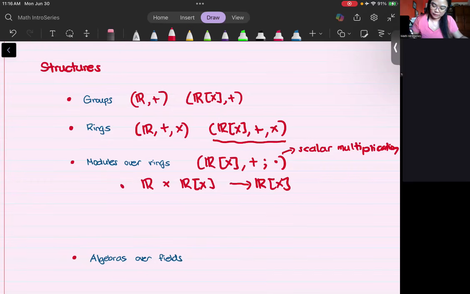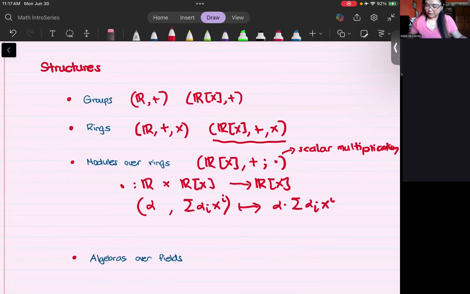Let's say I will denote this action by dot. For instance, if I have a real number alpha and this polynomial, you can map that, I will view that as a tuple, to another polynomial, the sum of alpha a_i x^i.